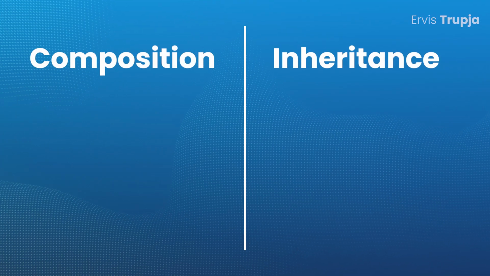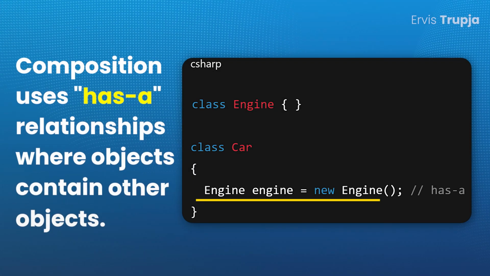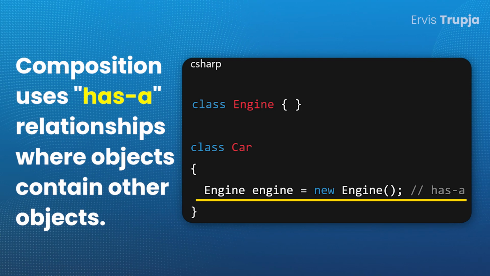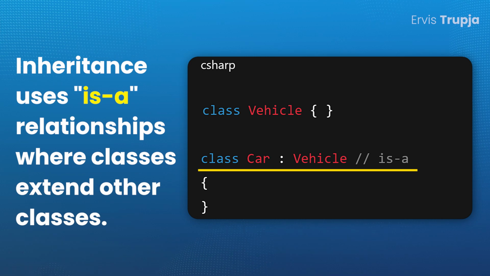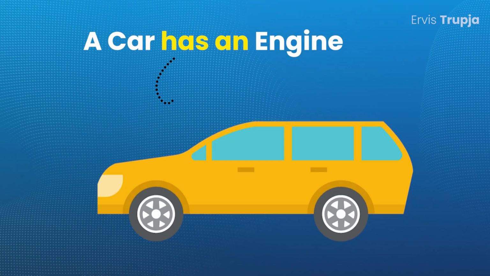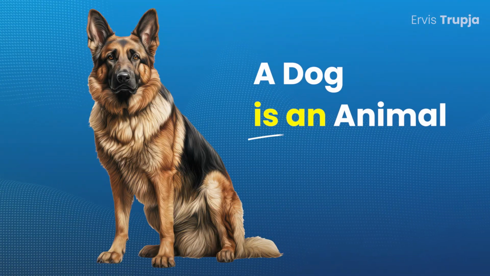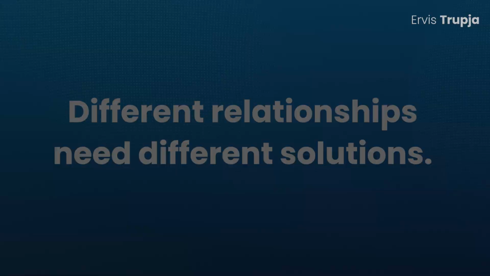Composition versus inheritance represents two different relationships. Composition uses has-a relationships, where objects contain other objects. Inheritance uses is-a relationships, where classes extend other classes. A car has an engine, but a dog is an animal. Different relationships need different solutions.